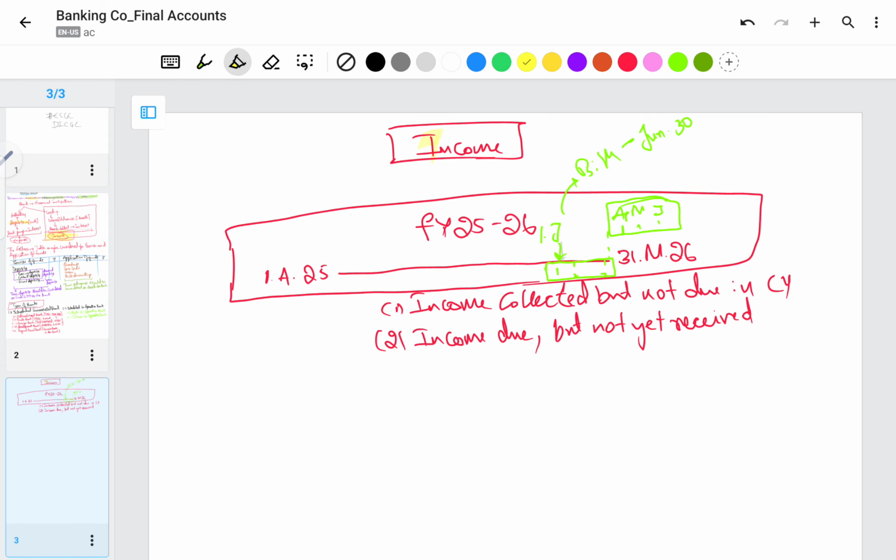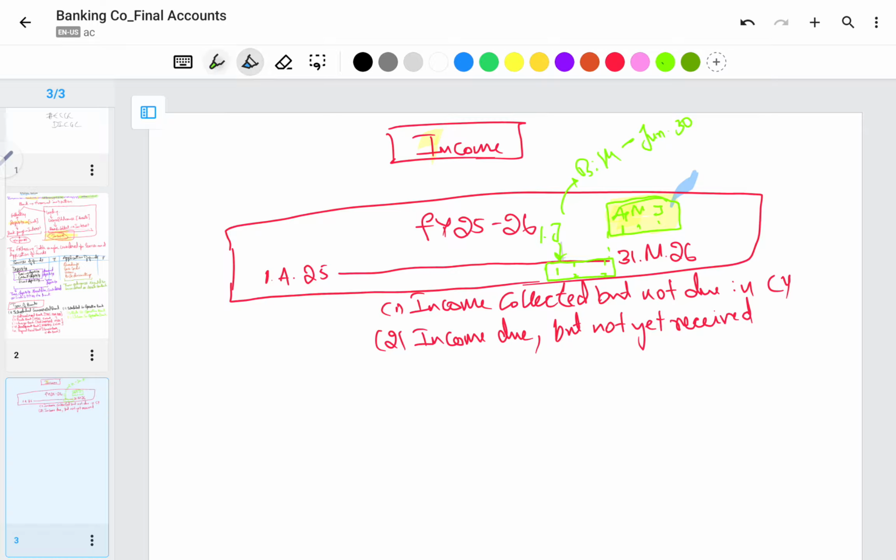Income after the financial year, but we received this income in advance, which is known as rebate. Is that clear?